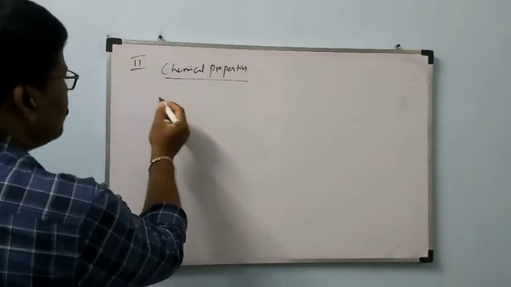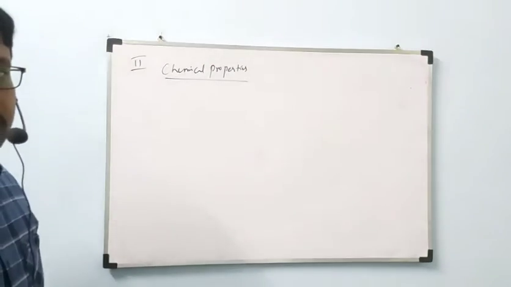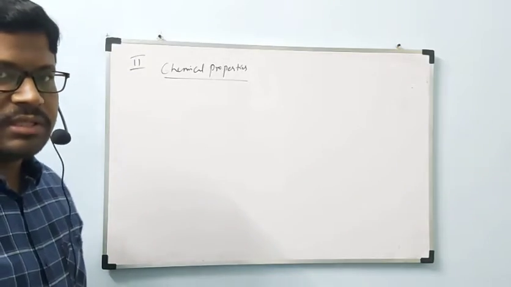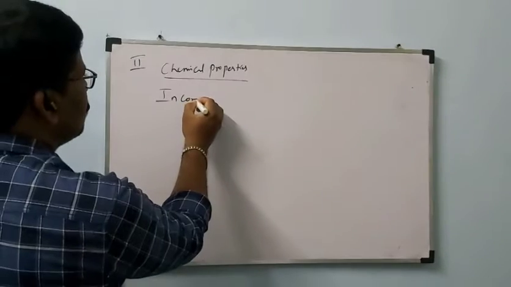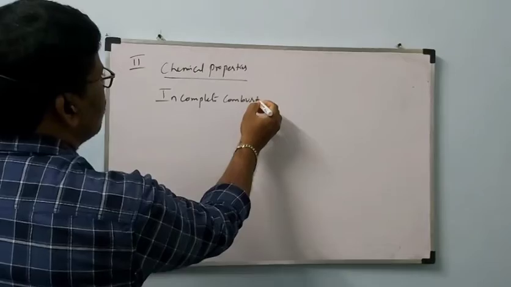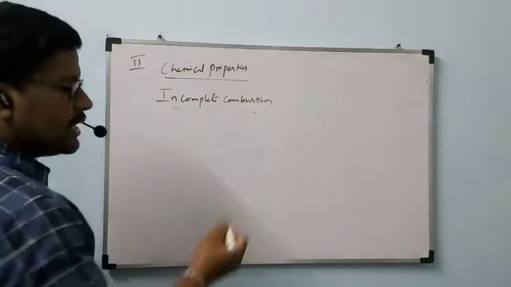Alkanes will undergo incomplete combustion because of a less amount of oxygen. Let us consider any one alkane.